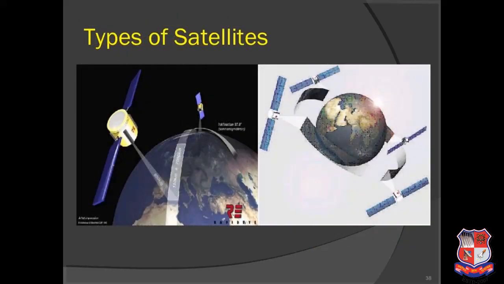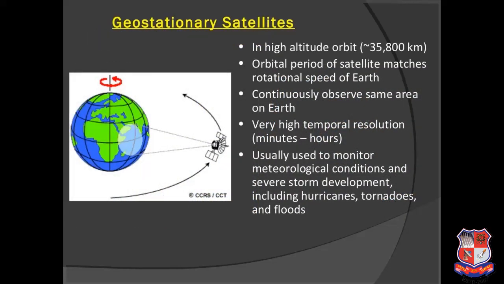Two kinds of satellites are used, as shown here. Stationary satellites are in a high altitude orbit around 35,800 kilometers, where the orbital period of the satellite matches the rotation speed of the Earth. When you want to study a specific area for its entire life, its entire process, you will need geostationary satellites.